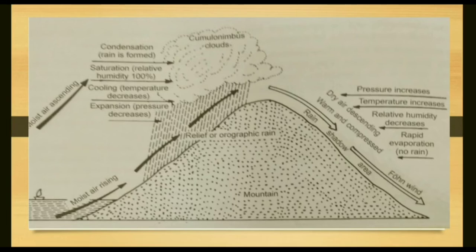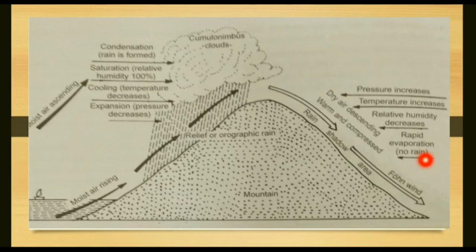Again you can see here, this is the moisture-laden wind which is rising here, it expands here and then cooling takes place. It results in rainfall towards the windward side, and as it moves, the clouds move towards the opposite side, that is towards the leeward side or rain shadow region. It has less moisture and gives very little rainfall, so it is mostly a dry region. In India we have orographic rainfall.